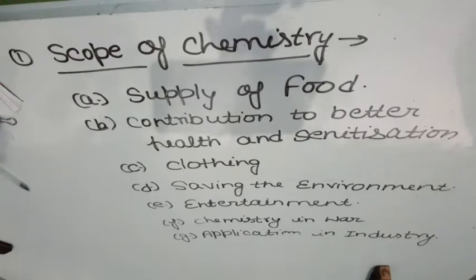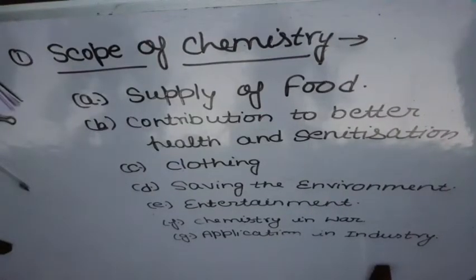If we know what the impurities are, what the chemical formulas of these impurities are, then we can identify these adulterants in the foodstuff. Second, food preservatives such as sodium benzoate and sodium metabisulfite have been developed to preserve food products like jam and other things for longer periods. It means if we have the knowledge of these food preservatives, then we can preserve our food for a long time.